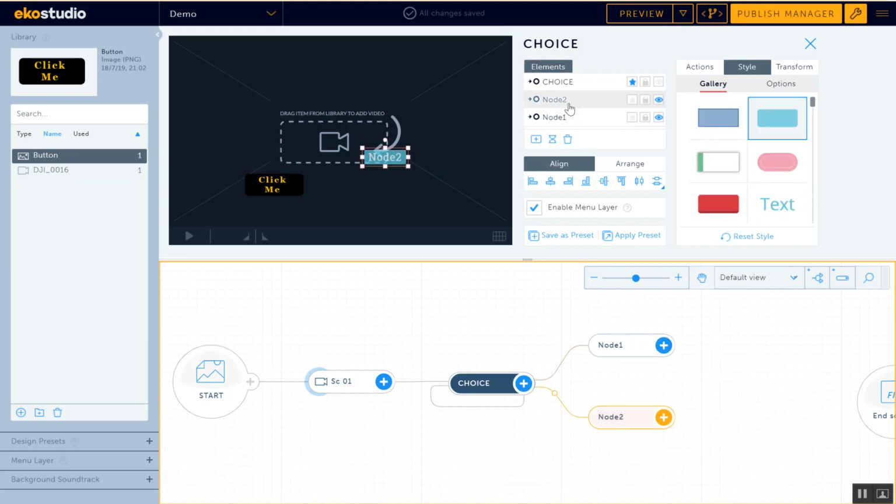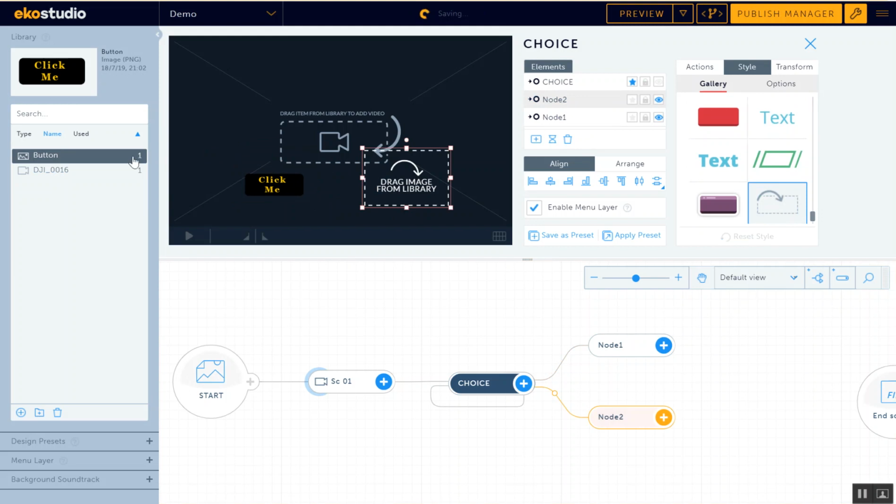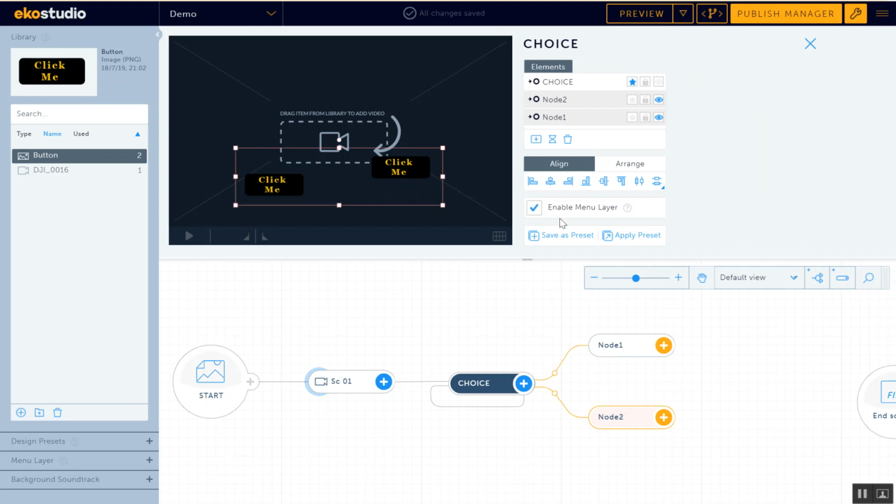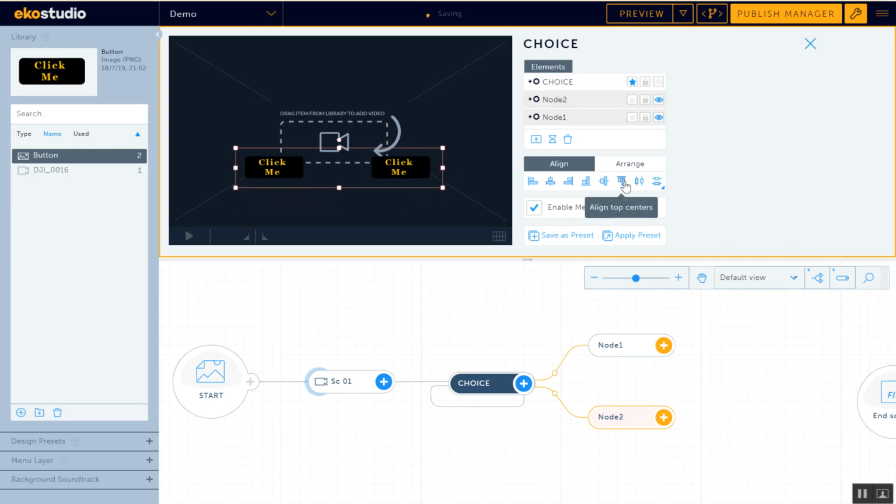Node 2, I can click it from here. Go to style. Same thing. Click on this, and then drag and drop a button. I can then press Control, select both of these, align the tops, and then let me move them down.